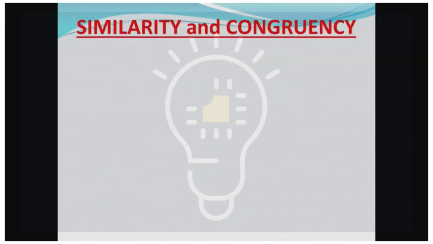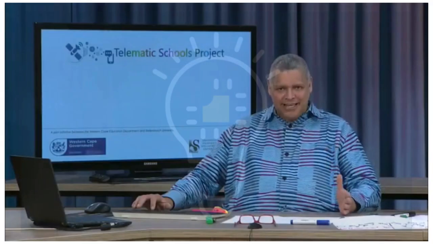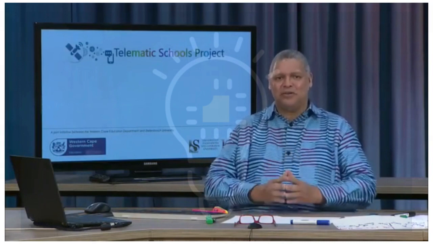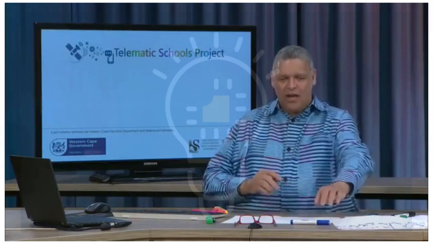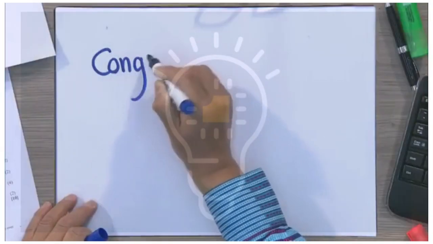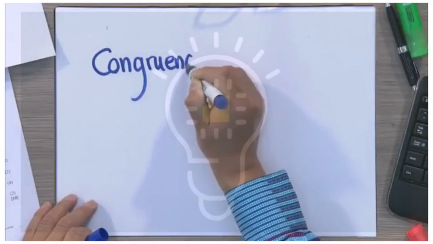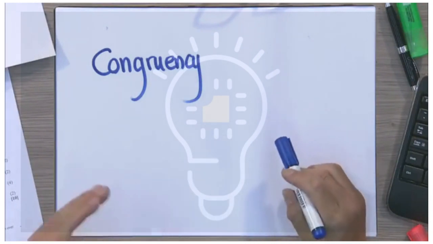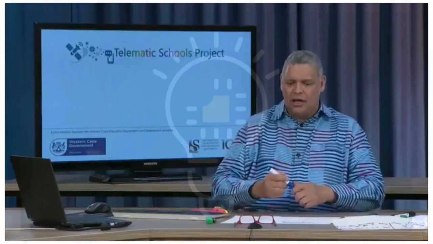Also, everybody, we need to make the clear distinction between similarity and congruency. Now, oftentimes, this can be one of the biggest traps in an exam. Remember, for congruency, the definition is that two triangles are equal in every single respect.